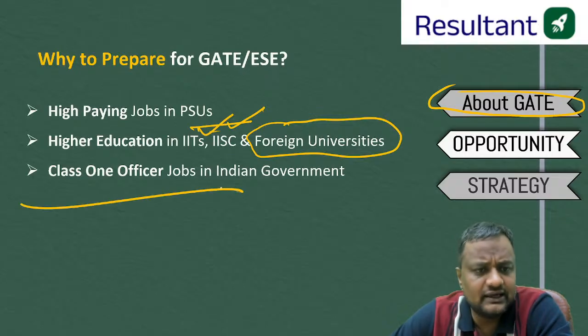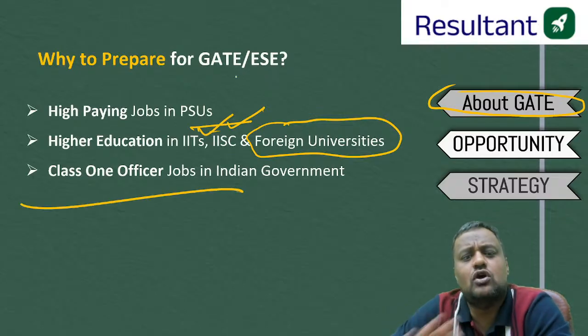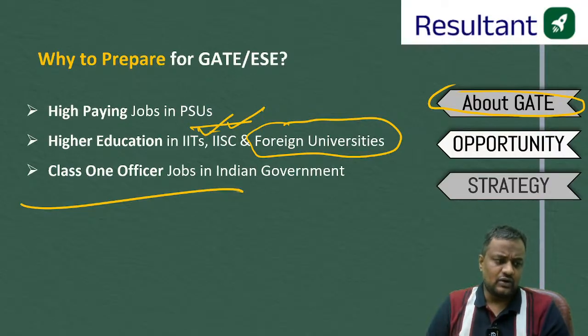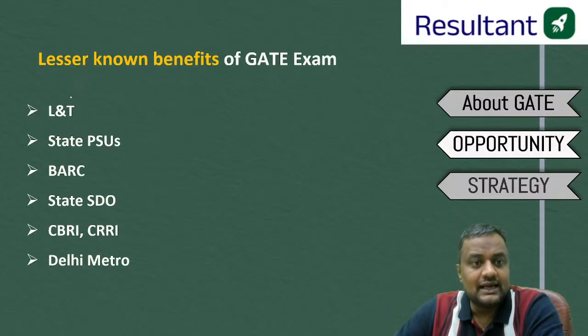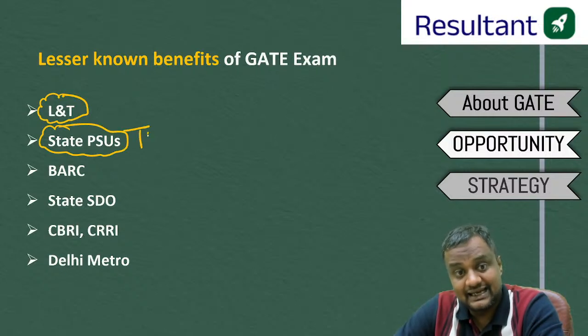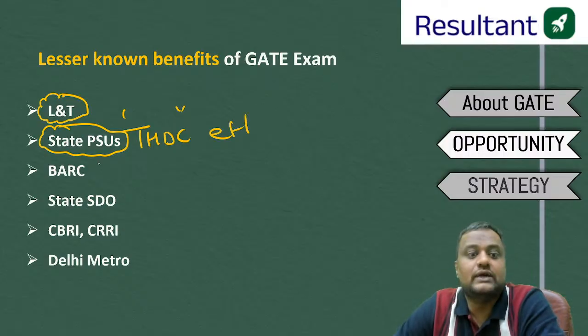From ESE, you will be getting the class 1 officer. But these are not the only opportunities. Everyone is thinking that MTech and PSU are the opportunities from GATE. No guys, there are other opportunities also. Like sometimes, not every year, L&T is also recruiting through the GATE score. There are some state PSUs like Tehri Hydel Dam Corporation, and others also, which are recruiting through GATE score.